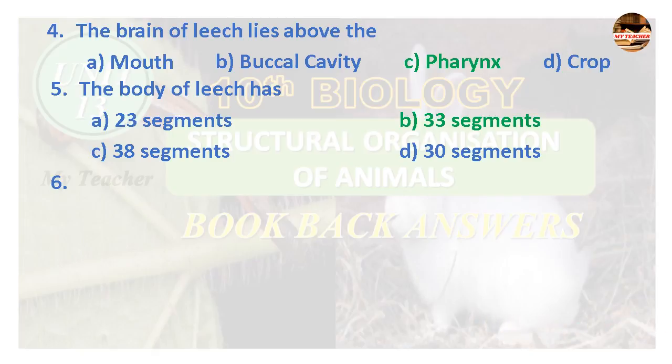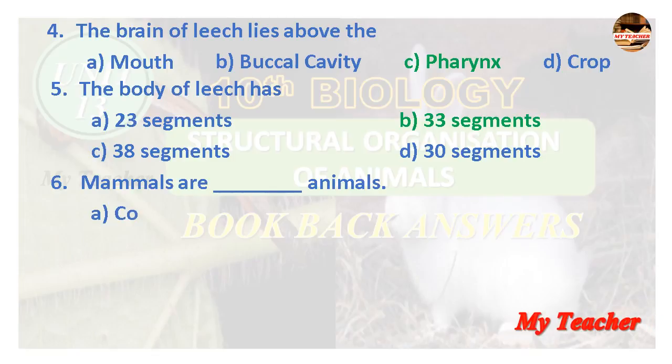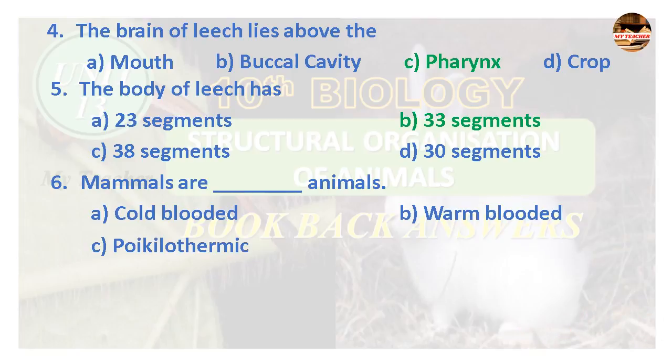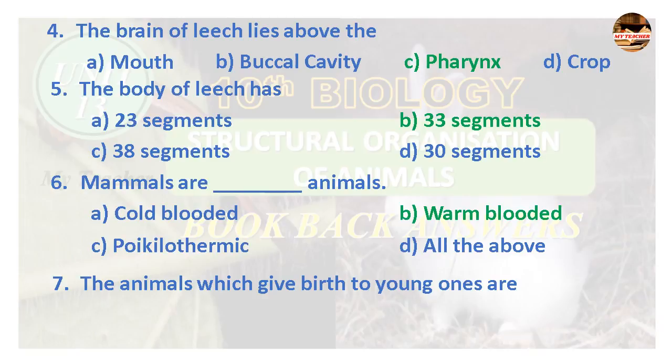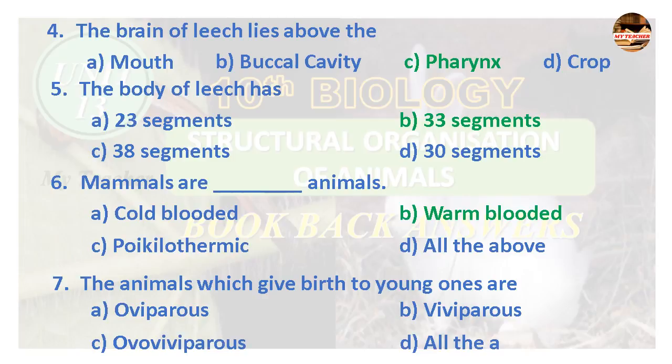Sixth question, mammals are dash animals: cold-blooded, warm-blooded, poikilothermic, all the above. The answer is option B, warm-blooded. Seventh question, the animals which give birth to young ones are oviparous, viviparous, ovoviviparous, all the above. Answer is viviparous.